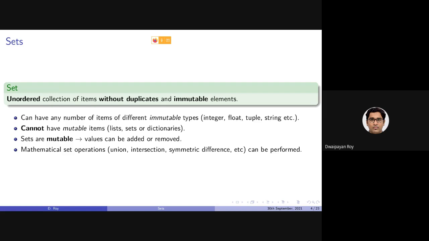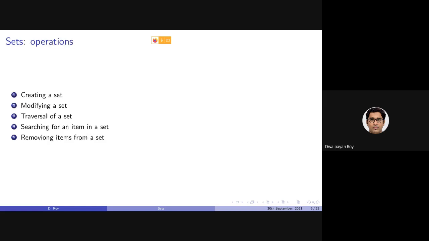Now, there are these five different types of operations that we can apply on a set: creating a set, modifying an existing set, traversal of all the items in a set, searching for an item in a set, and removing items from a set. First of all, let's start with how to create a set.